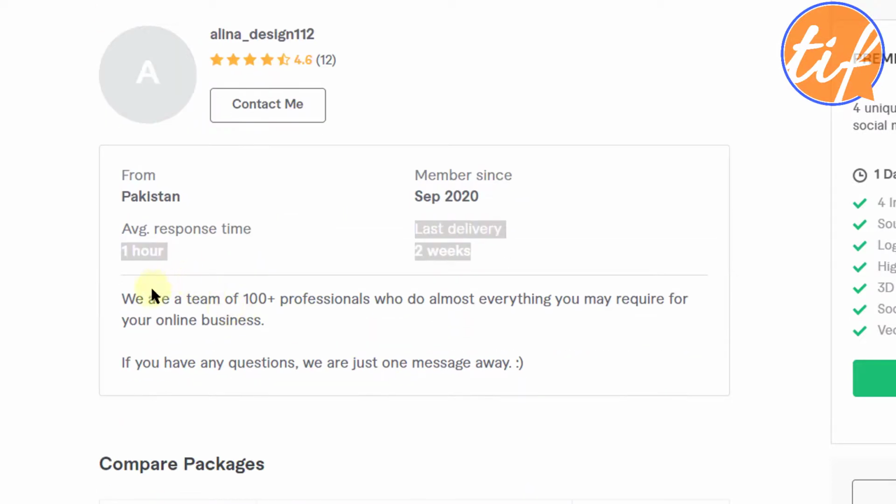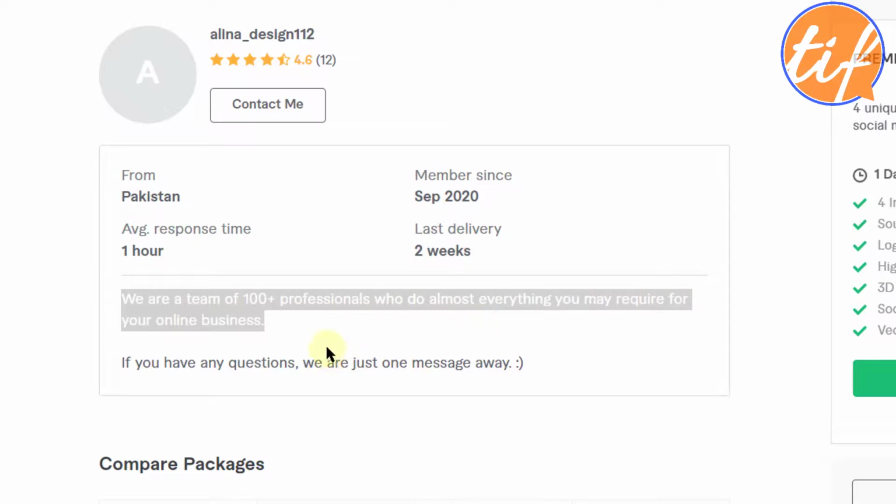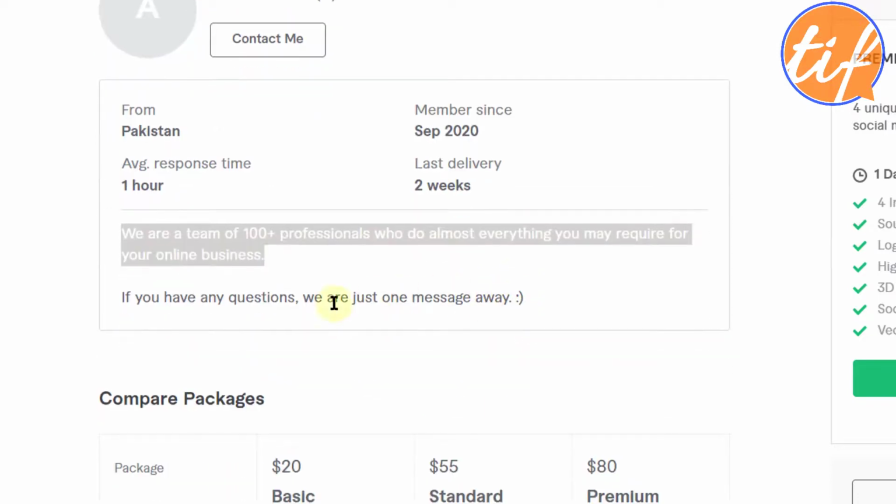We are a team. We are a team of 100+ professionals who do almost everything you may require for your online business. My goodness. So this is a statement which goes against this kind of wording in the description. So stick to one.